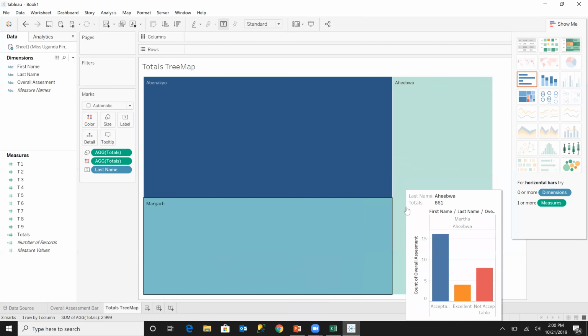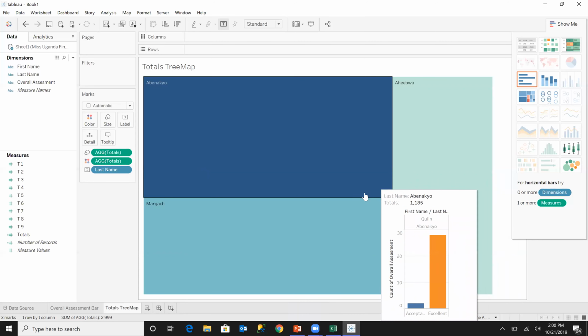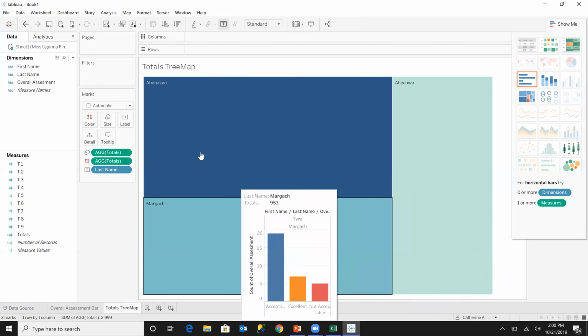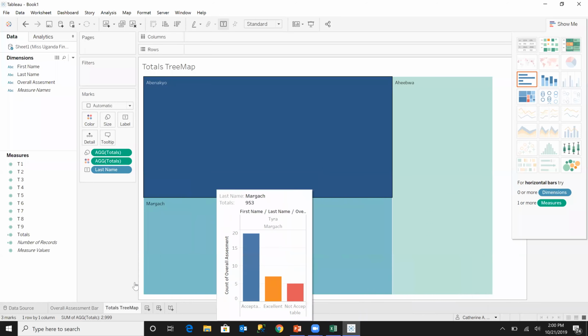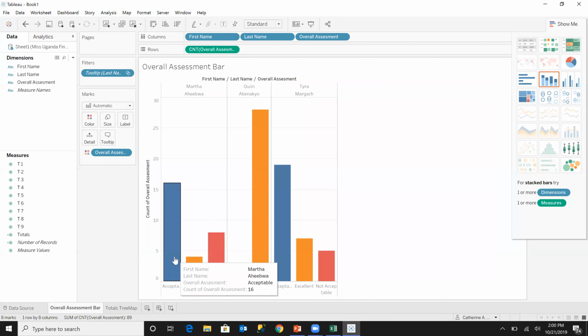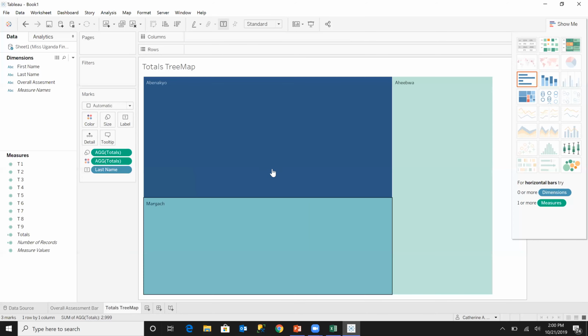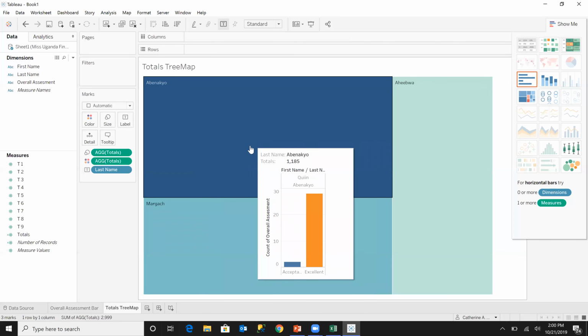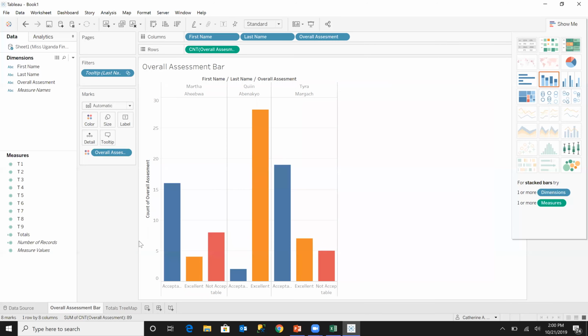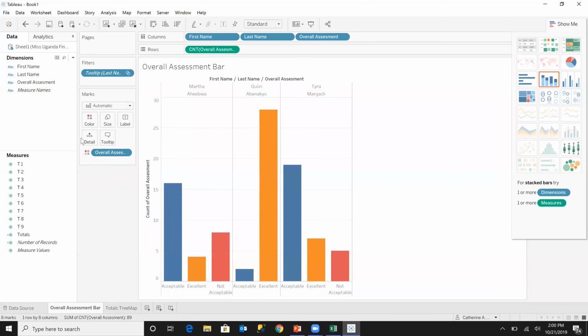Now, something else that we're going to have to do is change some colors. As you'll see, Abenacho has the blue, and then we have acceptable as the blue. So this can be a little bit confusing, especially if someone is looking at only this visualization. The thing that we are going to do is change this acceptable color into another color.